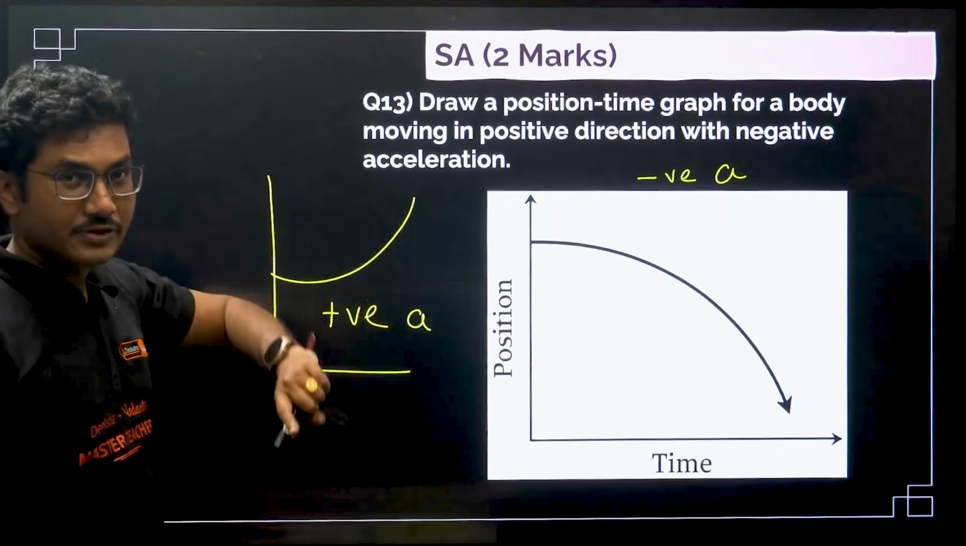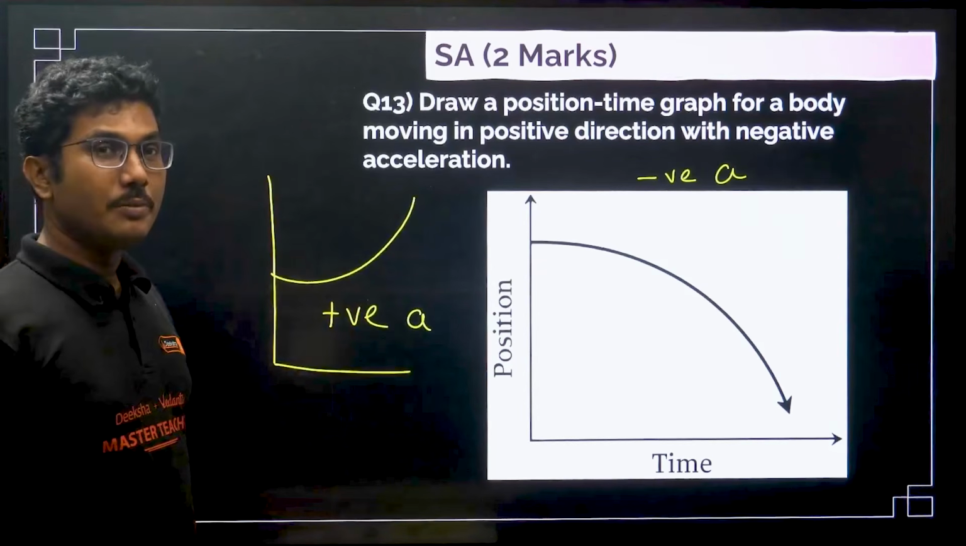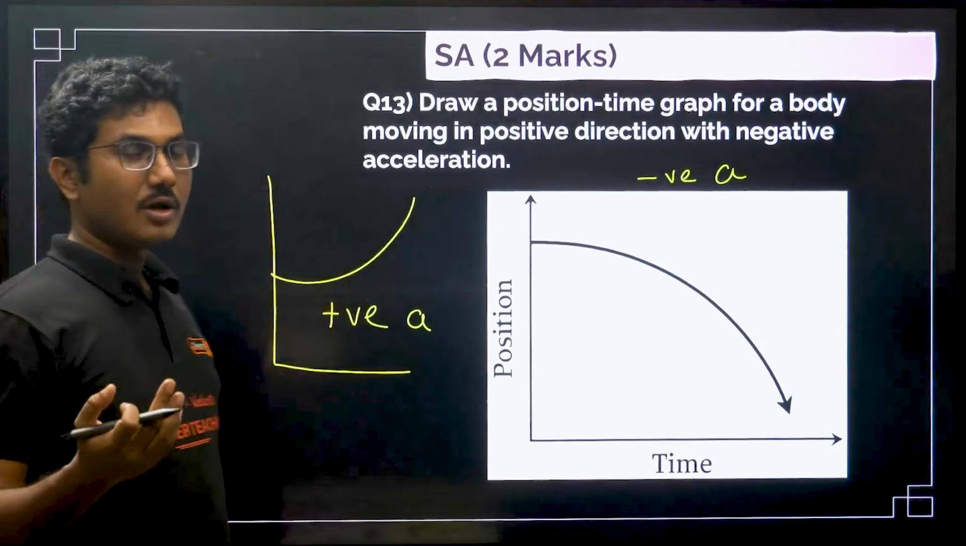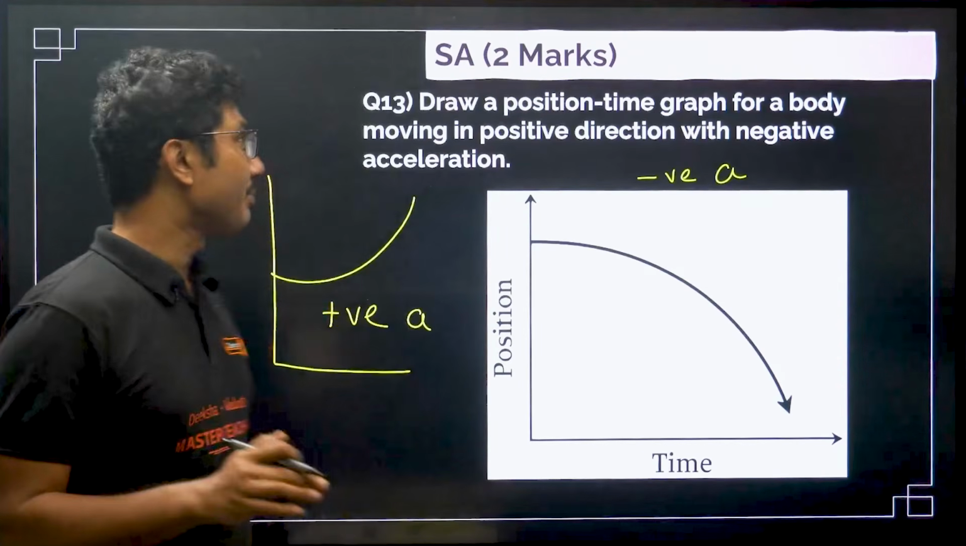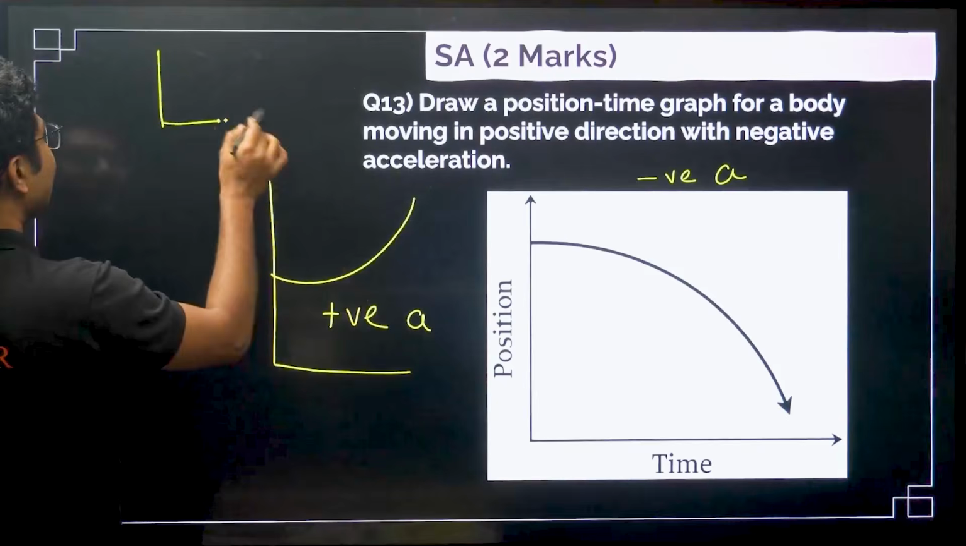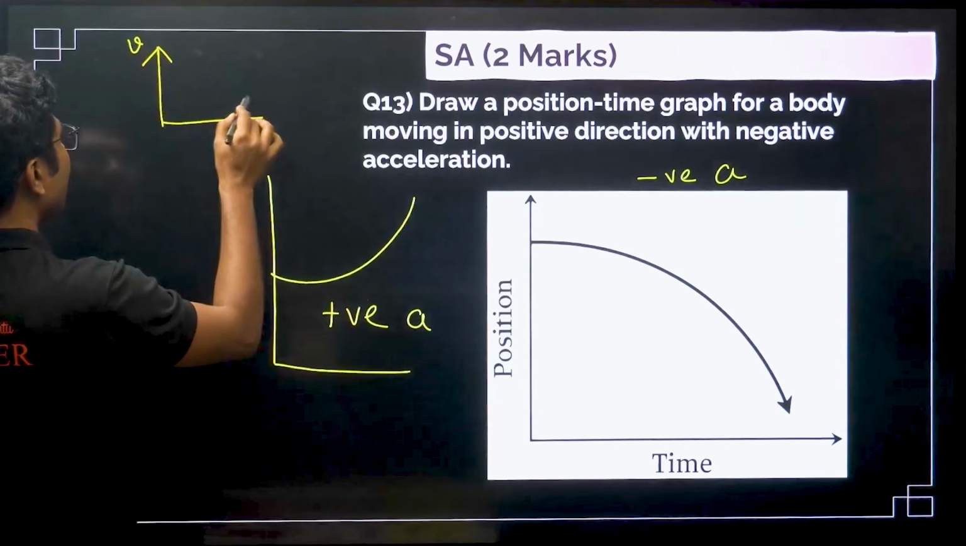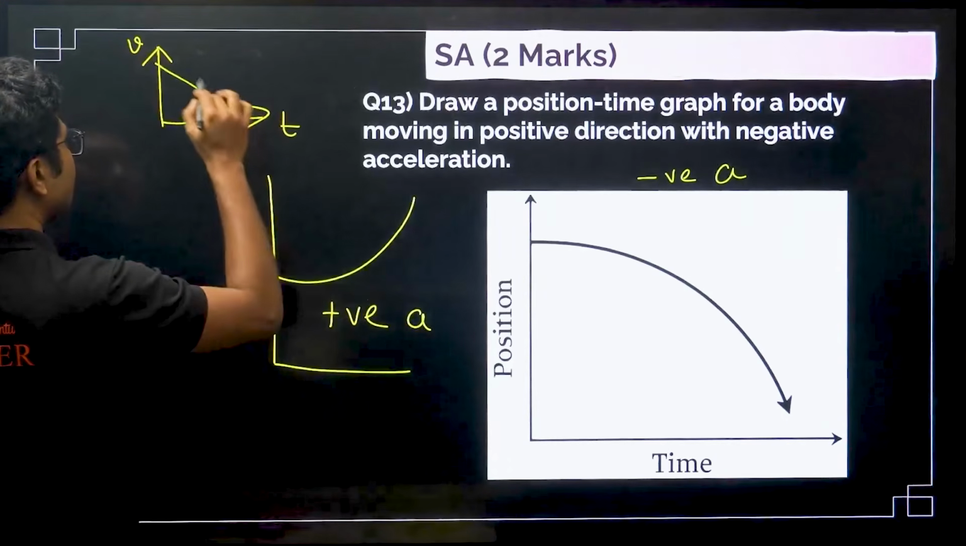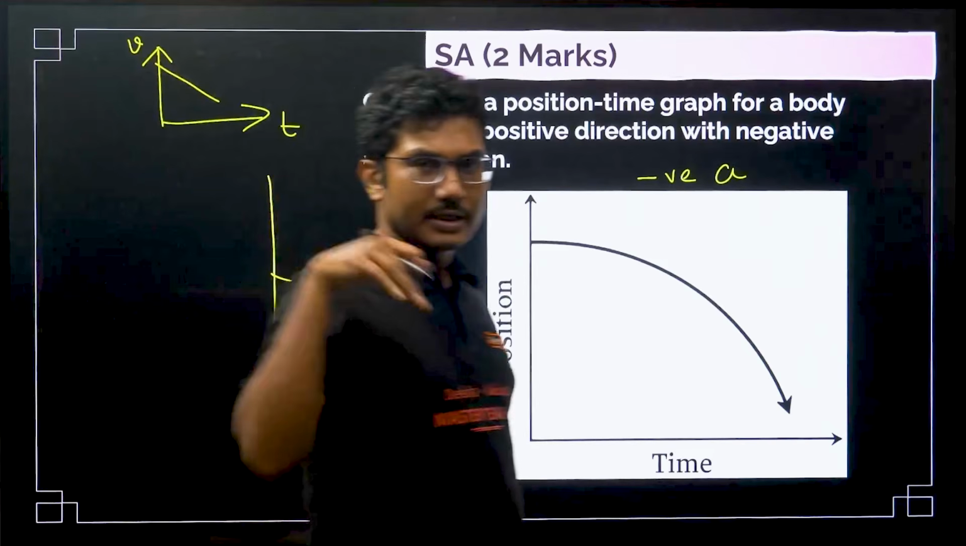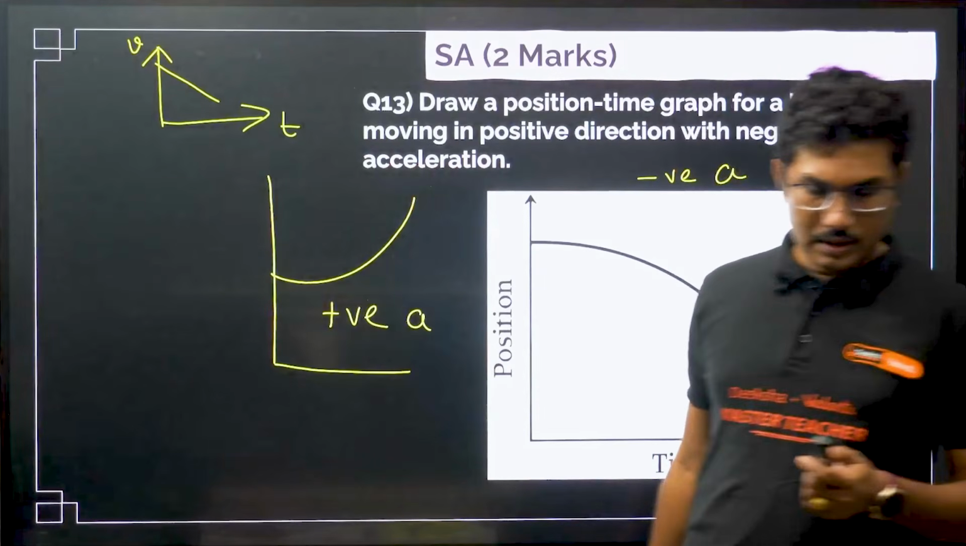Velocity time graph is different. Velocity time graph will be a straight line for positive or negative acceleration. For example, if you want to draw a negative acceleration velocity time graph, it will be like this, a straight line but decreasing. Okay, clear?